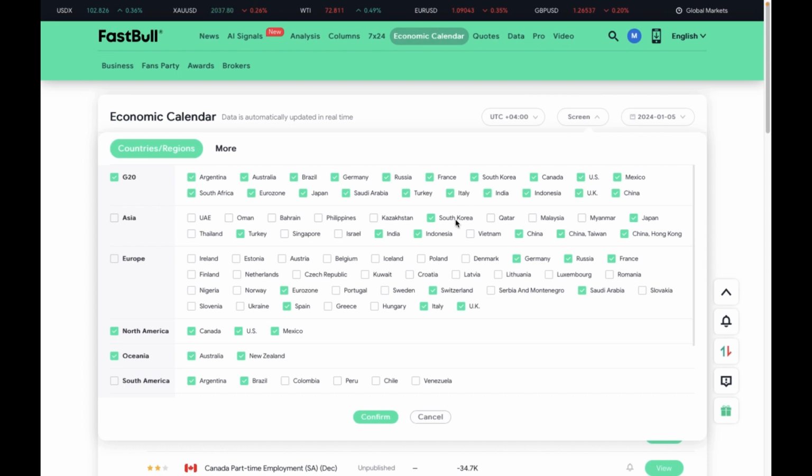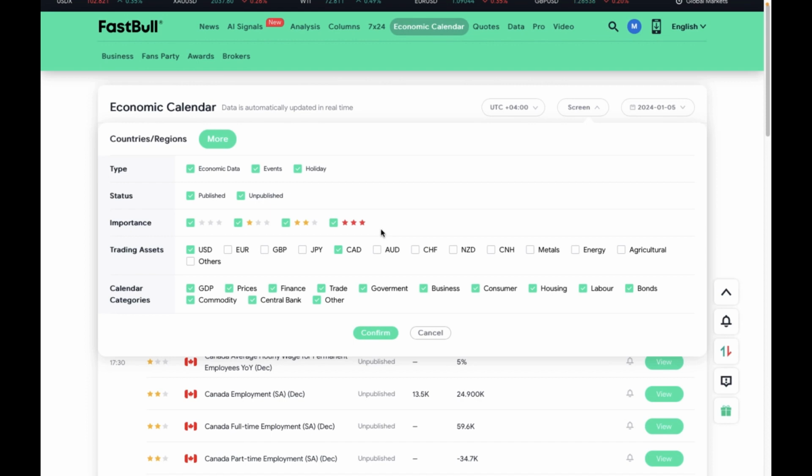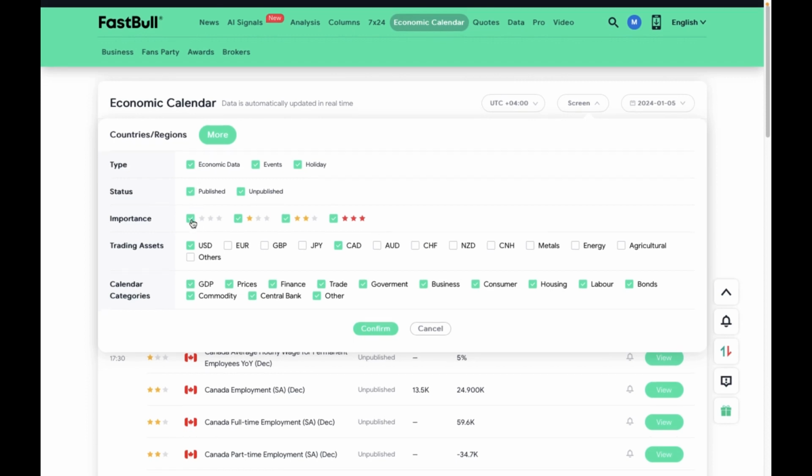We will click the screen, and over here you can see that we can select the region we want to focus on. You can select any region that you want. We're gonna click on more, and then select the level of importance. Right here you can see we have the 1 star, the 2 star, and the 3 star, which represents the level of importance. I'm just gonna untick these two boxes, this box as well, and leave the 3 star, which means we just want to focus on the high impact news.